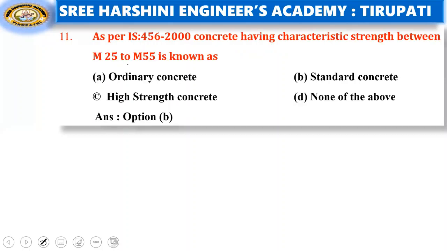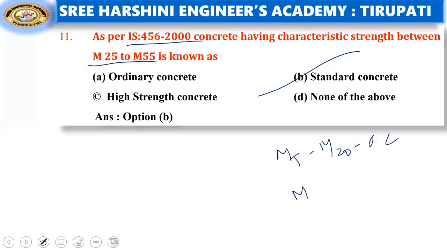Coming to the 11th question. As per IS 456-2000, concrete having characteristic strength between M25 to M55 is known as: ordinary concrete, standard concrete, high strength concrete, none of the above. That is standard concrete. Above M55 to M80 is high strength concrete. M5 to M20 is called ordinary concrete. M5 to M20 ordinary concrete, M25 to M55 standard concrete, M55 to M80 high strength concrete. Remember these points.